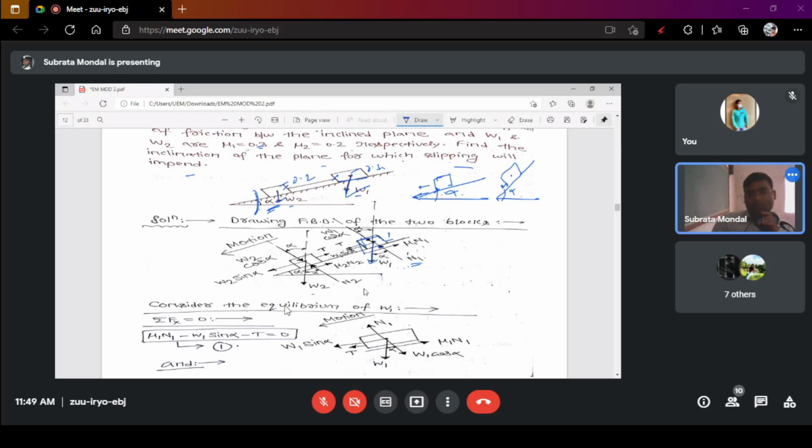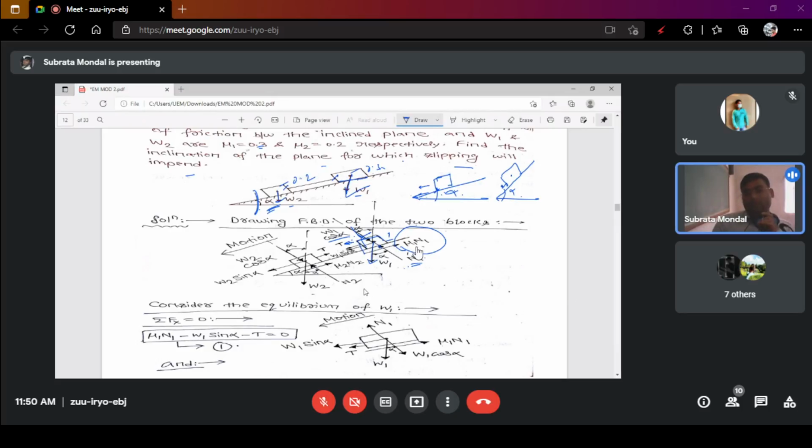Due to the reactive force there will be W1 cos alpha acting perpendicular to the plane, and W1 sin alpha acting down the slope due to the impending motion in the downwards direction. When it tends to move downwards, the frictional force mu N, as I have already mentioned, will automatically act in the opposite direction.